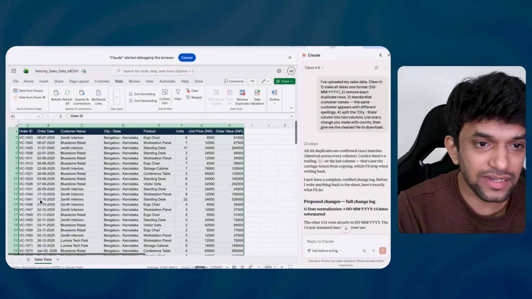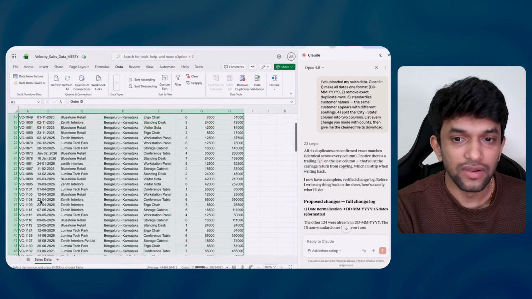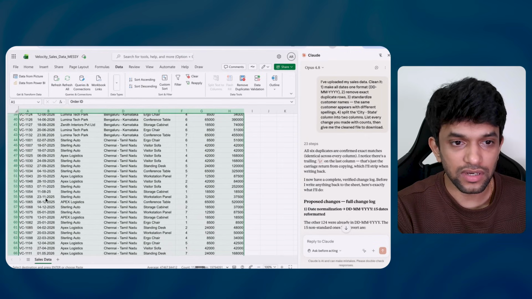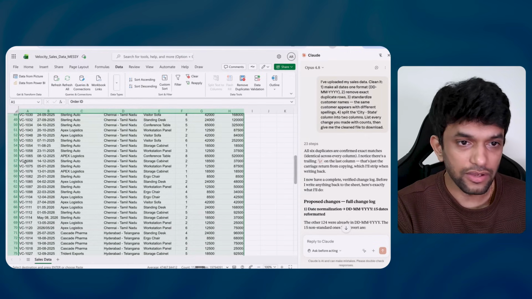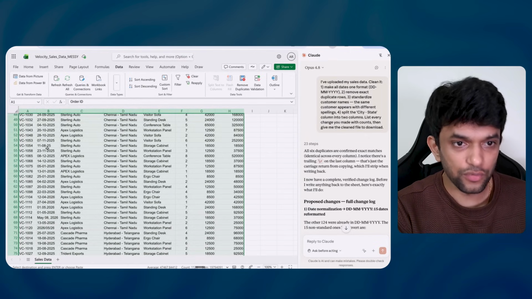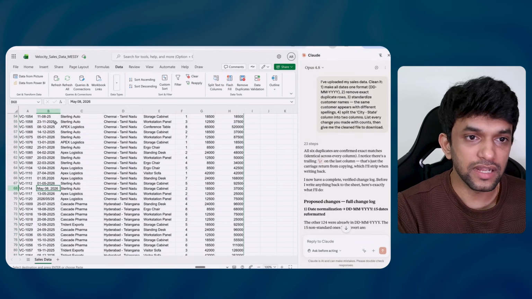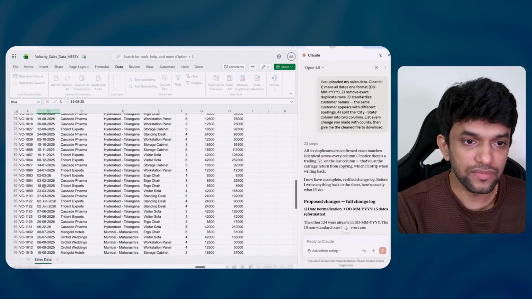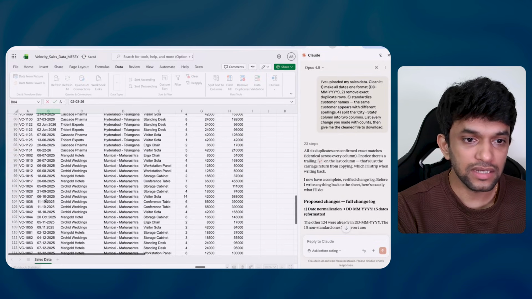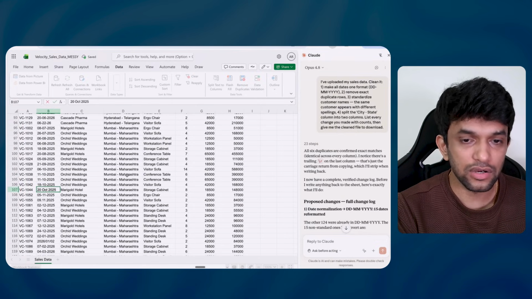But if you can see guys, the dates are sorted now. Before this, the dates were not sorted. You can see the date is not sorted. If you can see over here, May is written like this, here it is 2025. So these are all mismatched. Here it is in October.